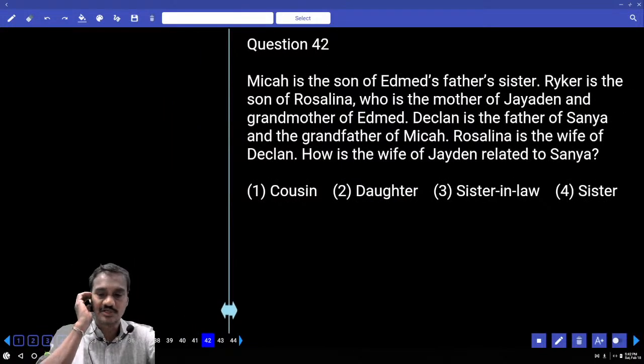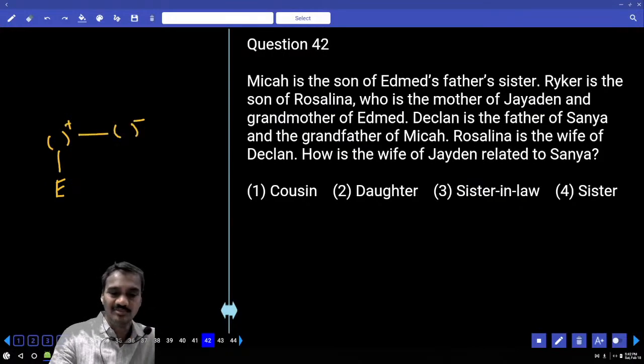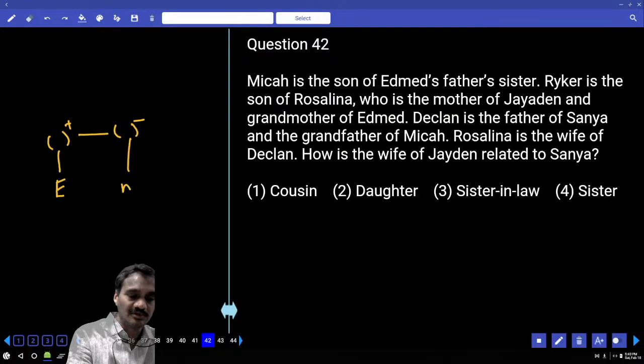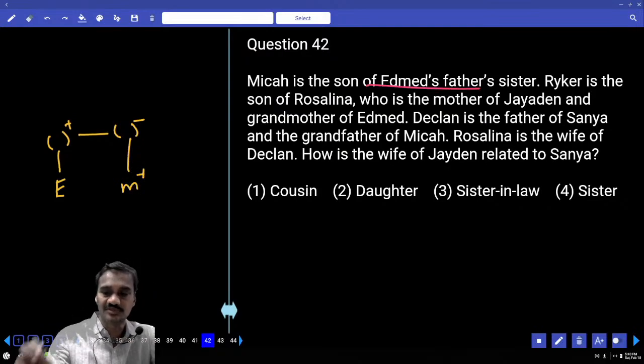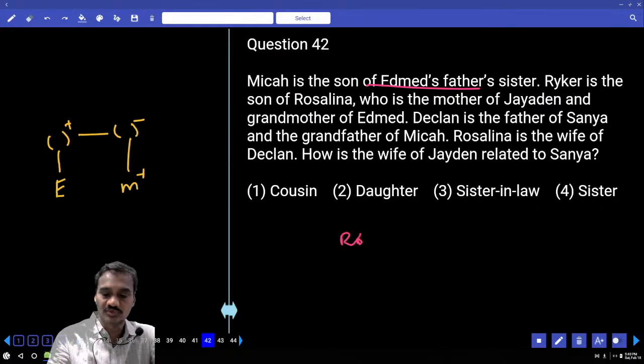41. Then 42, and Mika is the son of Edmund's father's sister. Now Edmund is here. Edmund has a father, and the father has a sister, and Mika is the son of this person. And Riker is the son of Rosalina.